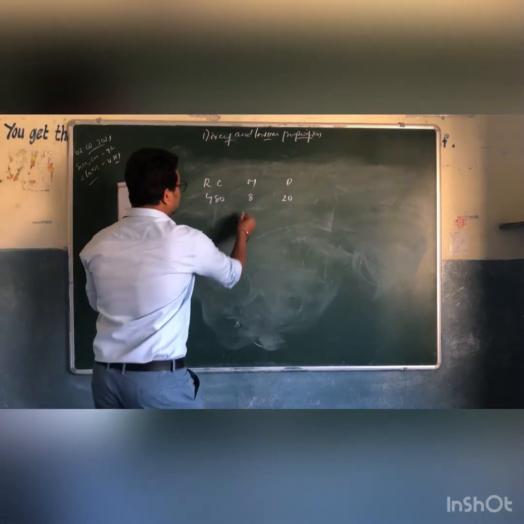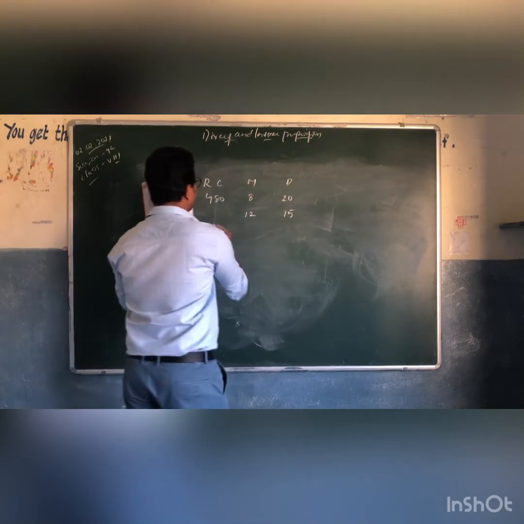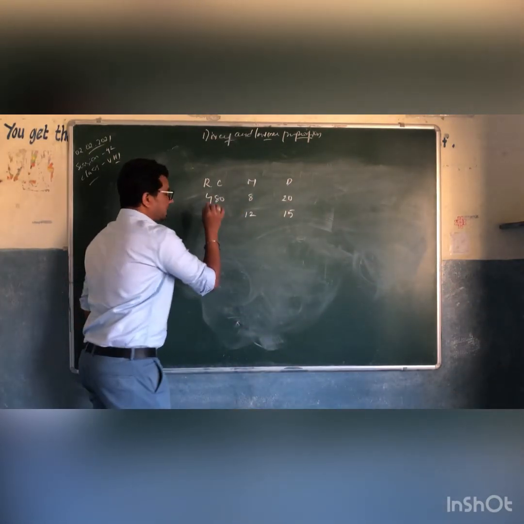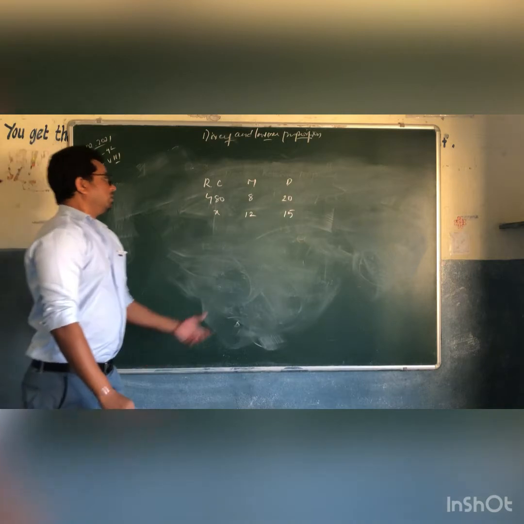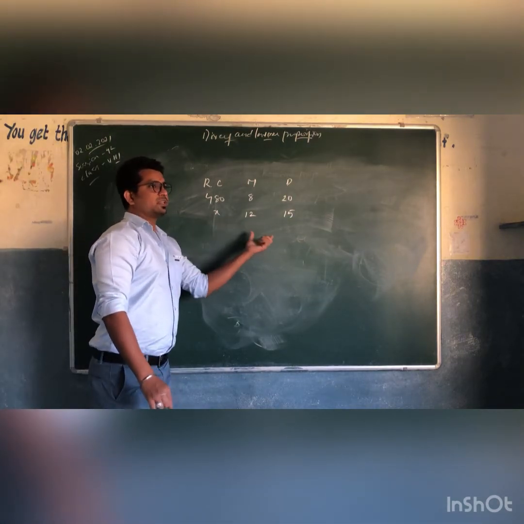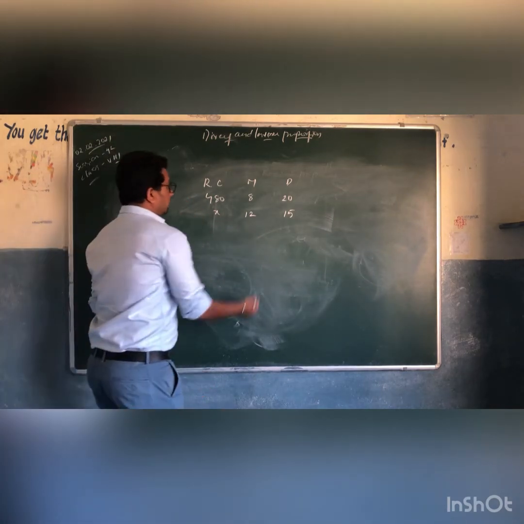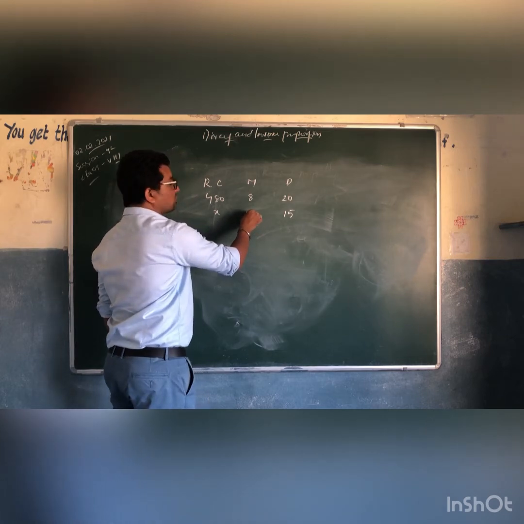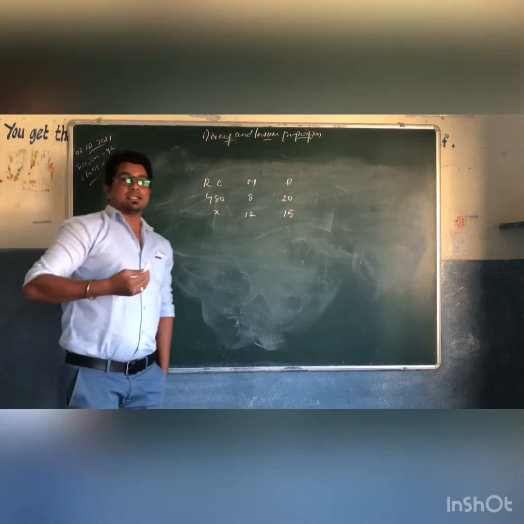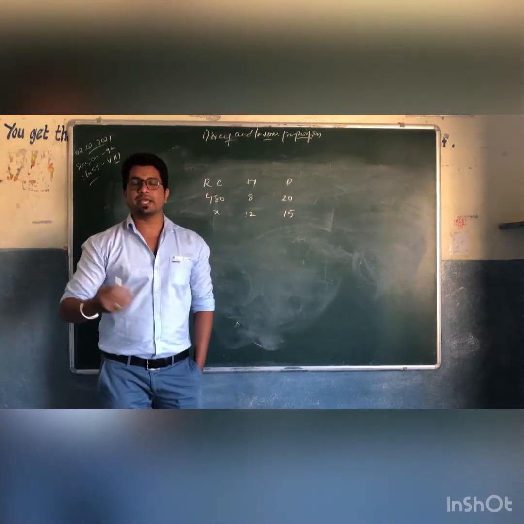And what if 12 members are there? If the rice lasts for only 15 days, how much amount do we need? See, here, as we don't know, we can take it as x. So from these two, which is directly proportional to rice cost and which is inversely proportional to rice cost, we need to find out. See, if members are increasing, rice consumption will be more, right? If members are increasing, rice consumption will be more.